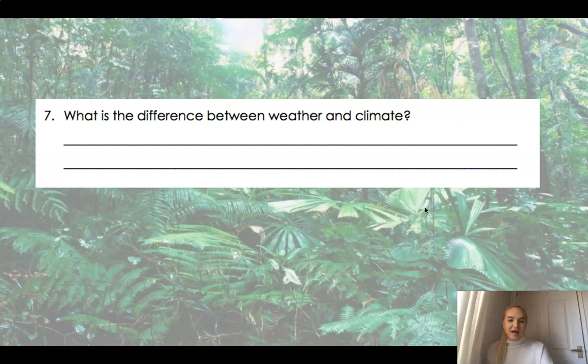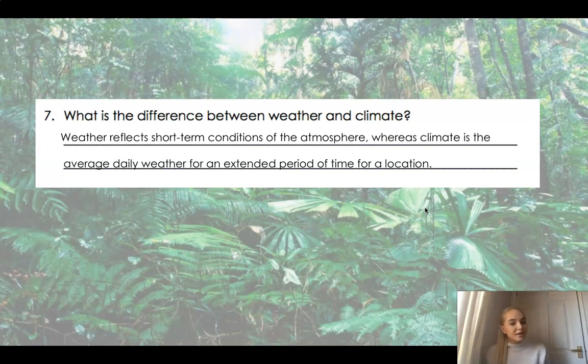Did you notice what I did there? I was explaining weather because it changes every day or most days. But the climate is the average over a period of time. So the weather reflects the short-term conditions of the atmosphere, so it might be raining today and sunny tomorrow, whereas the climate is the average daily weather for an extended period of time. So that's why we say the tropical rainforest has this climate, because over a long period of time it demonstrates that. And if you haven't got this exact wording but you've explained it along the lines, that's fine too.